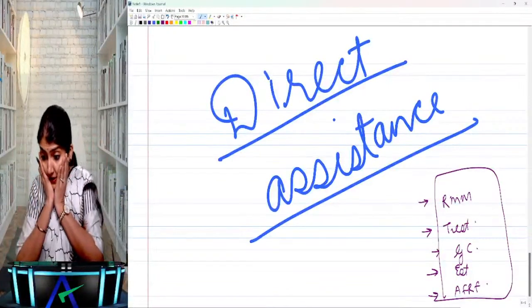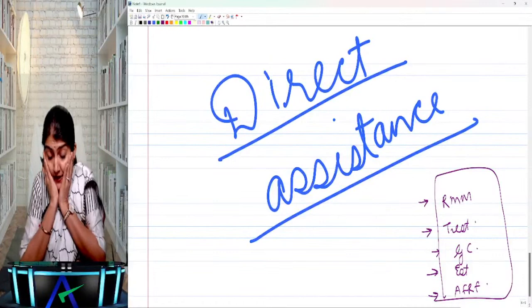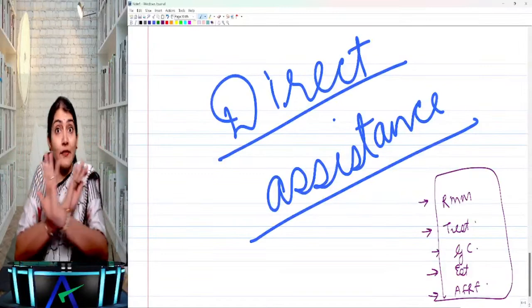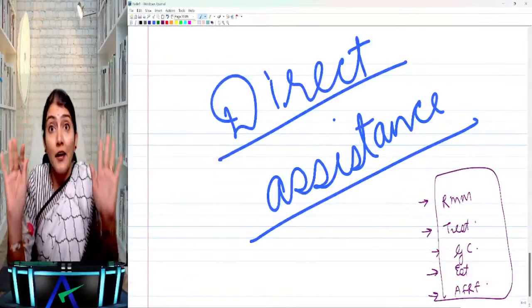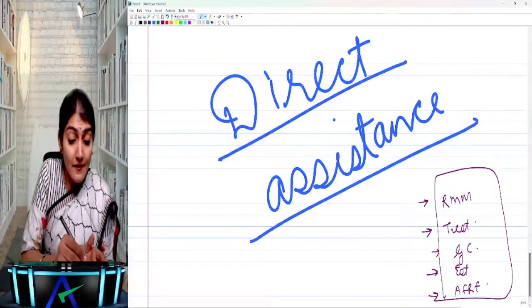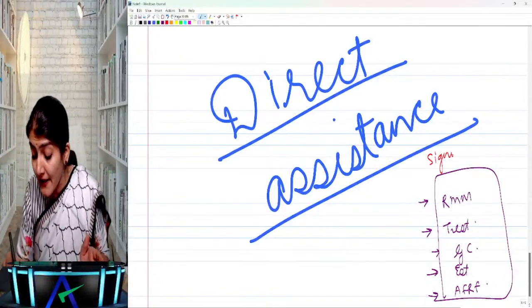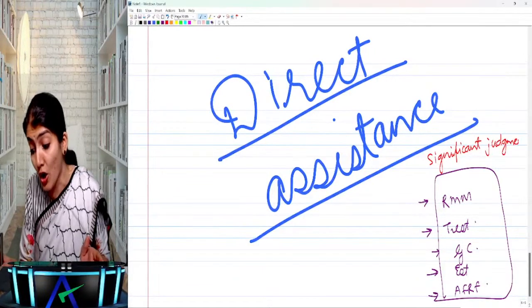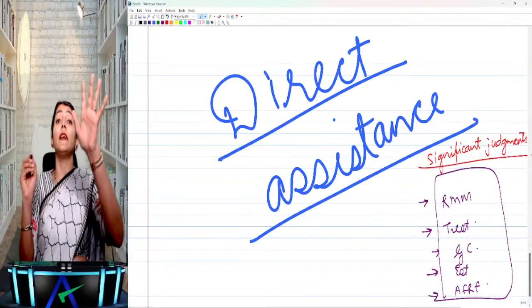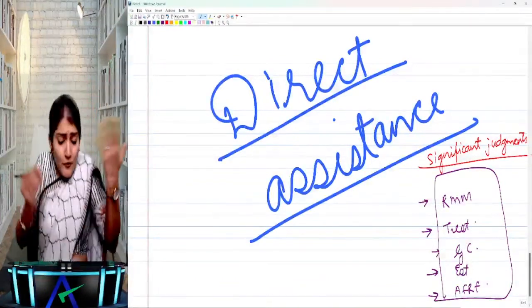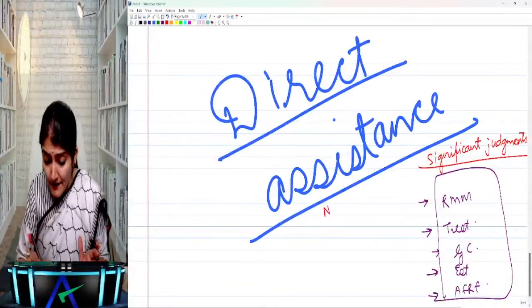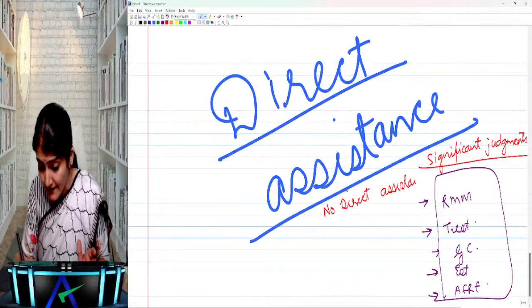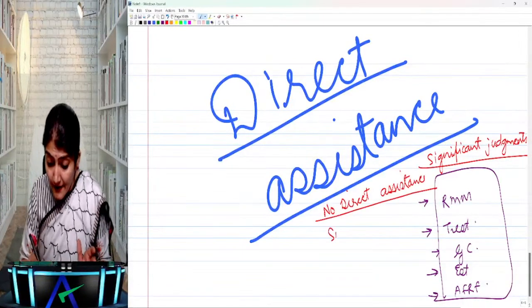And also for these areas, can the external auditor take the direct assistance from the internal auditor? No, no, no, no. For these areas, no taking the direct assistance. What are these areas? These are the areas which involve significant judgment, and wherever significant judgment is involved, you cannot take the direct assistance from the internal auditors. Okay, so for which areas can I not take the direct assistance? It says no taking the direct assistance where there is significant judgment involved.